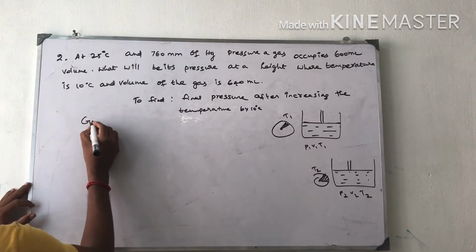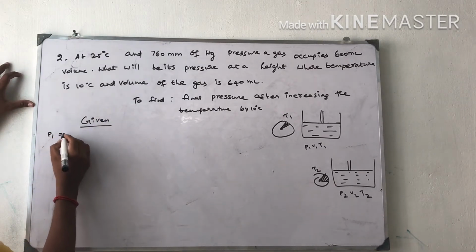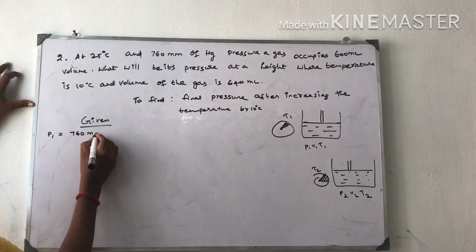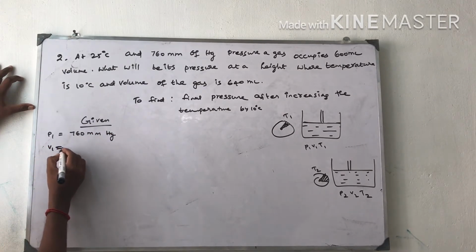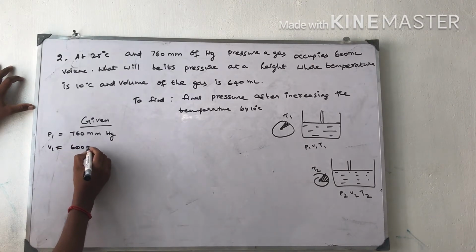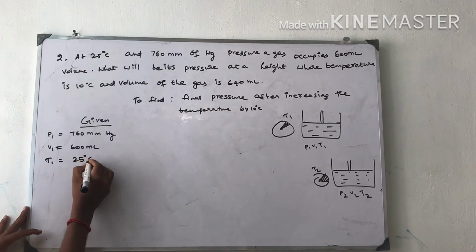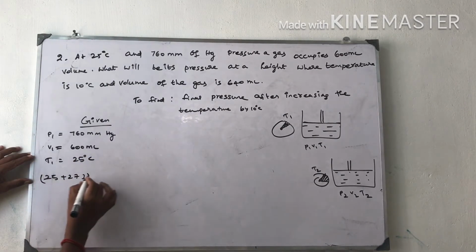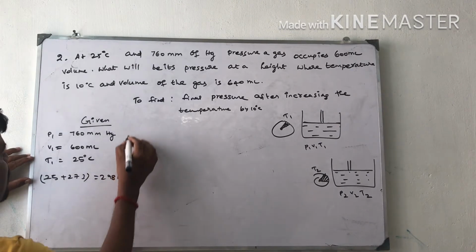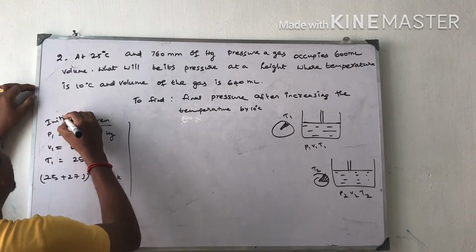So first, what are the terms given here? Given P1 is equal to 760 millimeter mercury. V1 is equal to 600 milliliter. T1 is equal to 25 degrees Celsius. We convert into Kelvin: 25 plus 273 is equal to 298 Kelvin. Then these are initial.